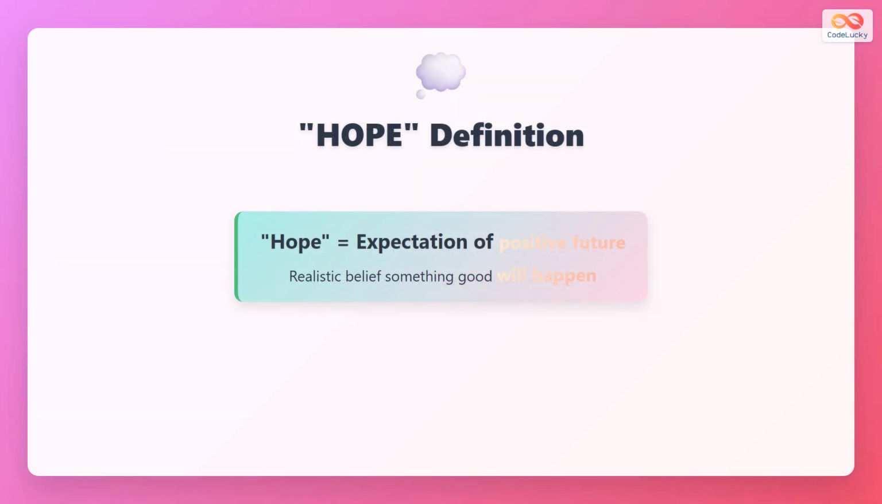Hope means expecting something positive in the future. It is realistic. You believe it can really happen. For example, when you think good things will come true, you use hope.